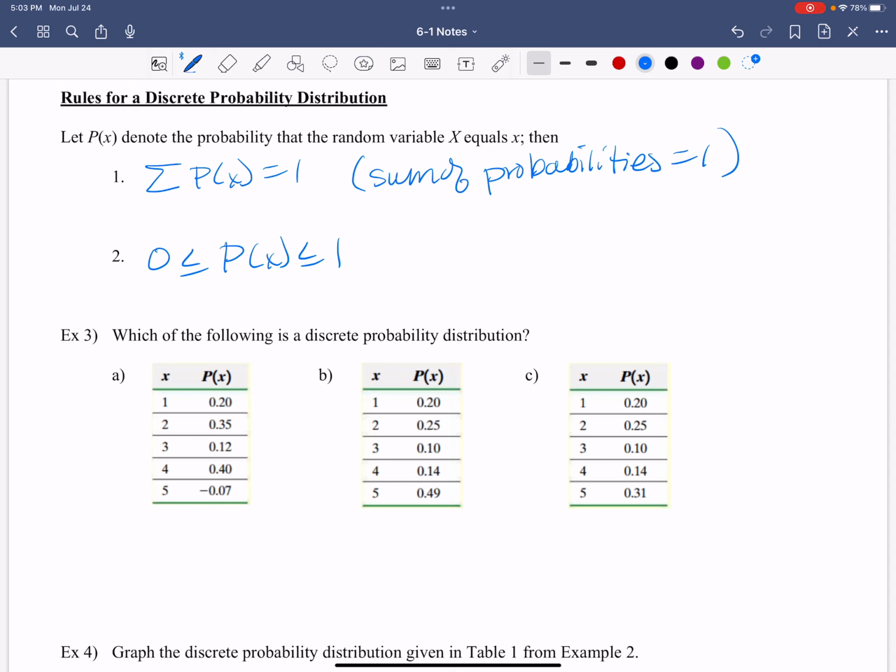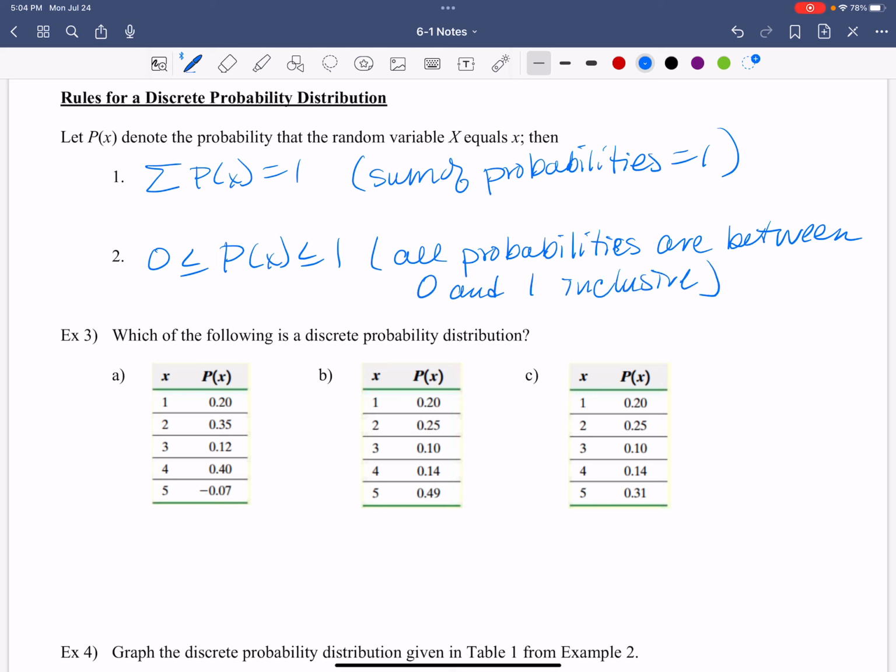So it's greater than or equal to. All probabilities are between 0 and 1 inclusive. Same criteria, right? Same criteria. That's the whole point of this.